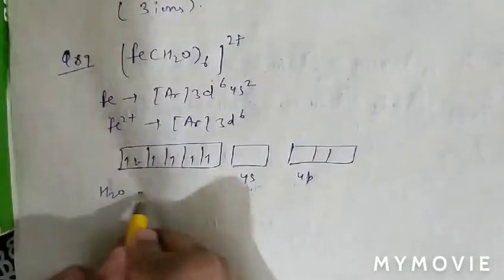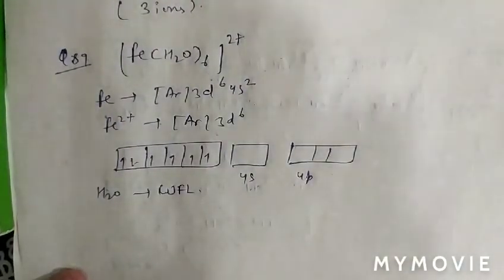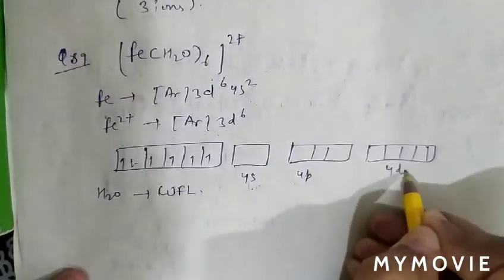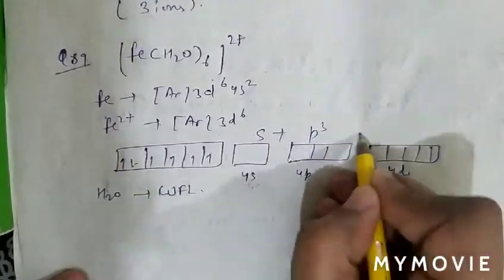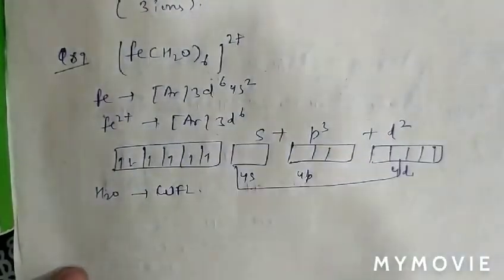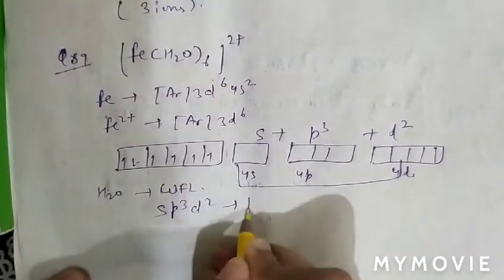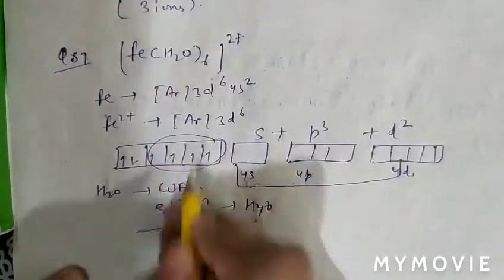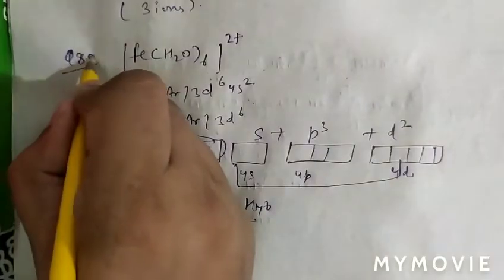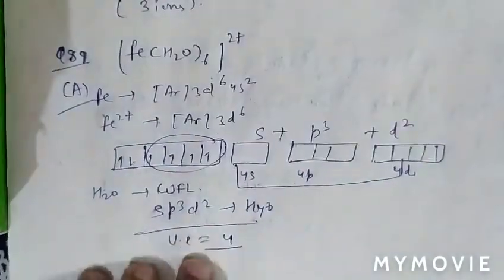As H2O is a weak field ligand, no pairing of electrons will occur. So here it is 4d, so s plus 3p and d2. Six boxes are occupied by the ligands, so the hybridization will be sp3d2, and the number of unpaired electrons is 4. So question number 89, option A is correct.